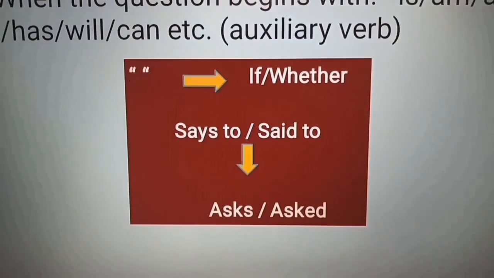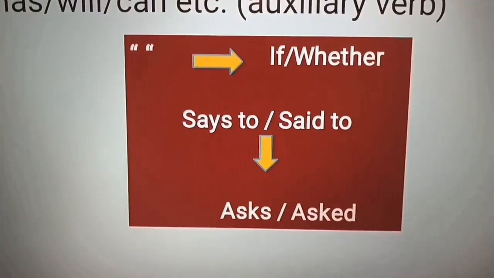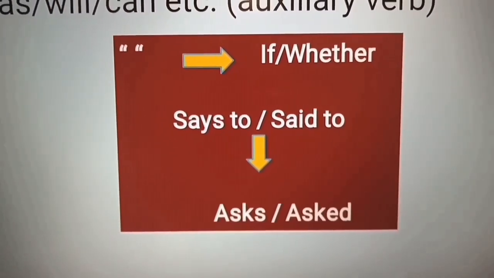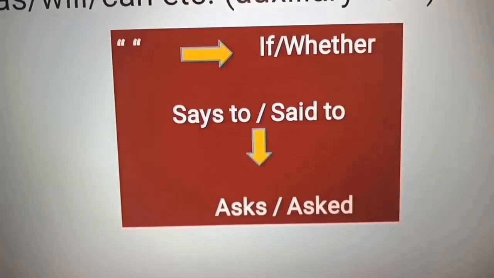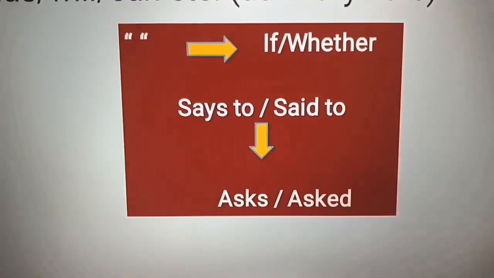That is, my inverted commas will be replaced by if or whether, and my reporting verb says to or said to will change to asks or asked according to the tense.